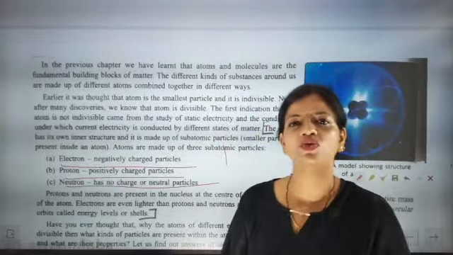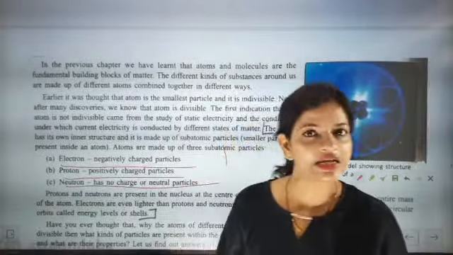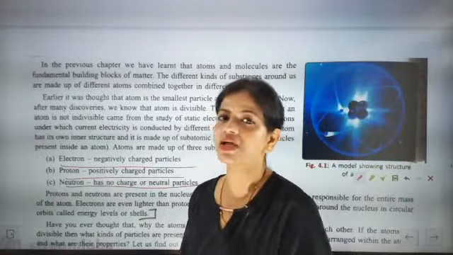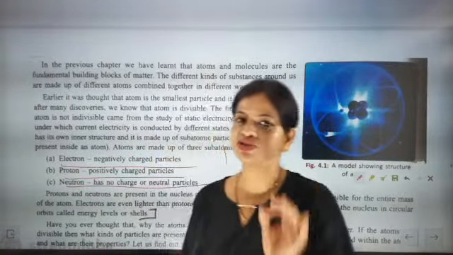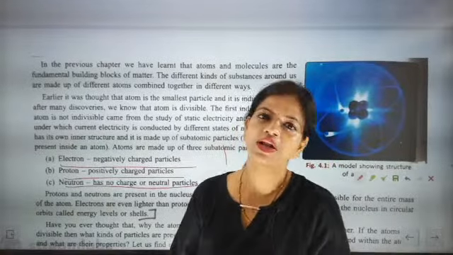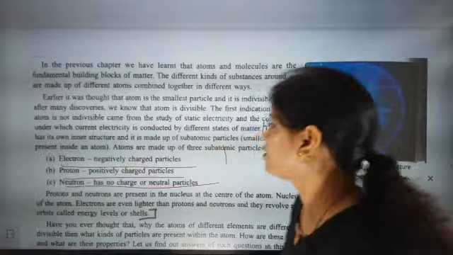Okay, outside the nucleus, in orbit, electrons are present and these electrons are negatively charged. Then inside the nucleus, protons and neutrons are there. The proton is positively charged and the neutron is neutral. I hope you have understood. So electron, proton and neutron, you have understood this point. Then we will go to the next important point.